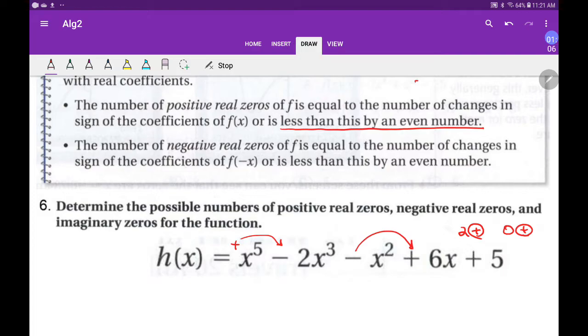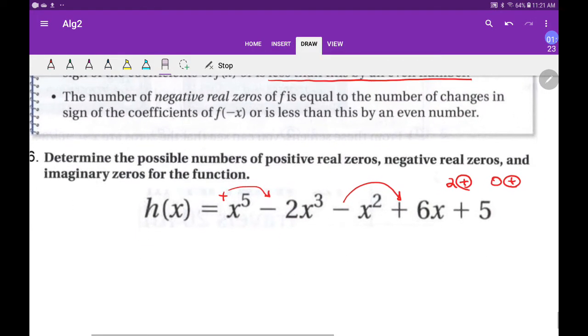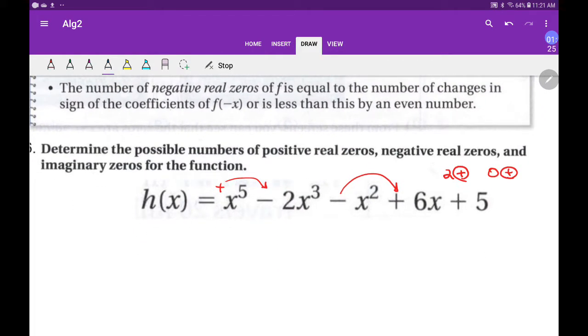So two or nothing. And why does it have to go by twos? Because we know that if there's a root of 2i, then there also has to be a negative 2i. Irrational roots and imaginary roots come in pairs. So that's why it goes down by an even number. And then we also plug in.